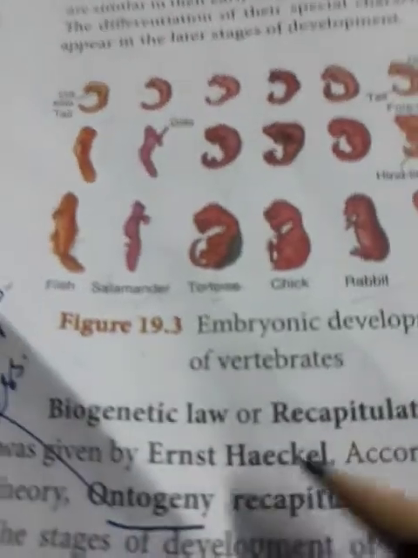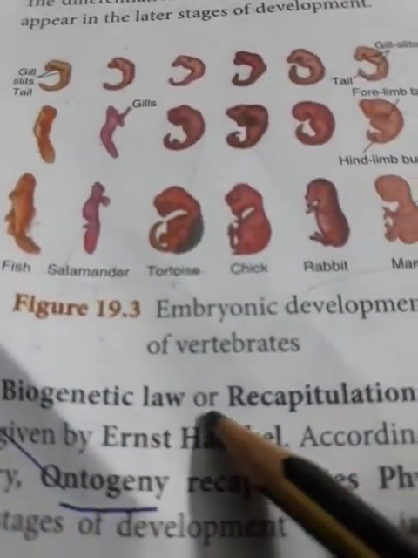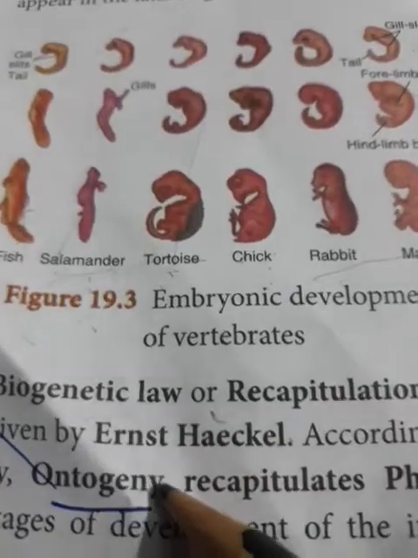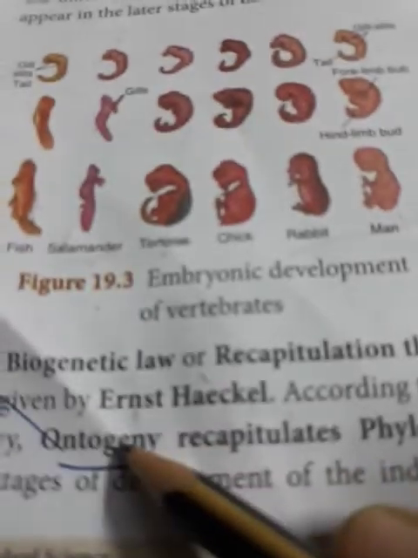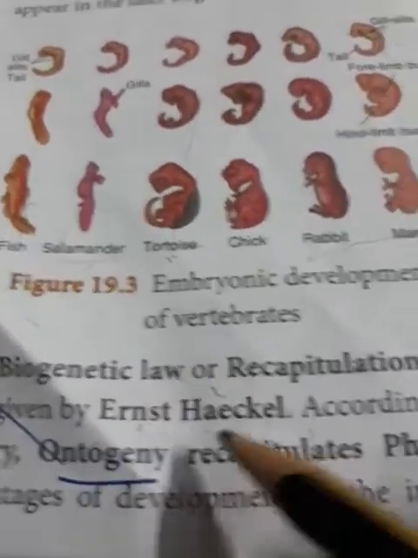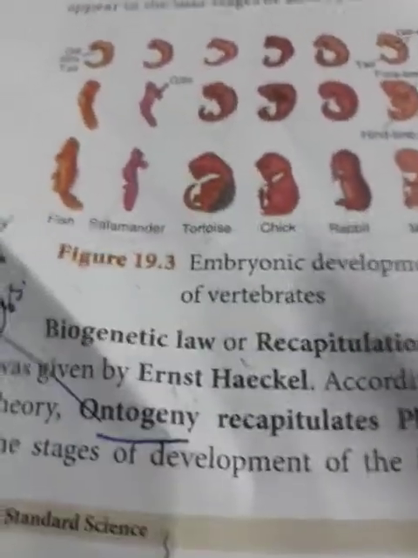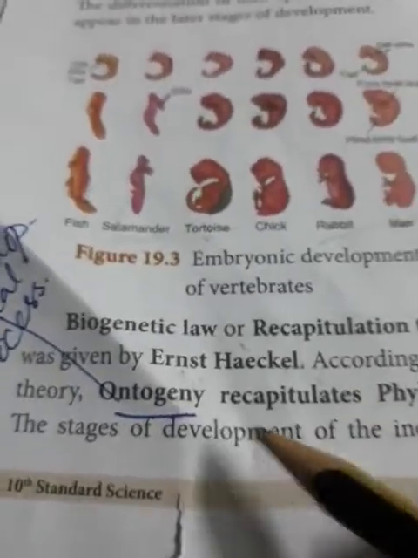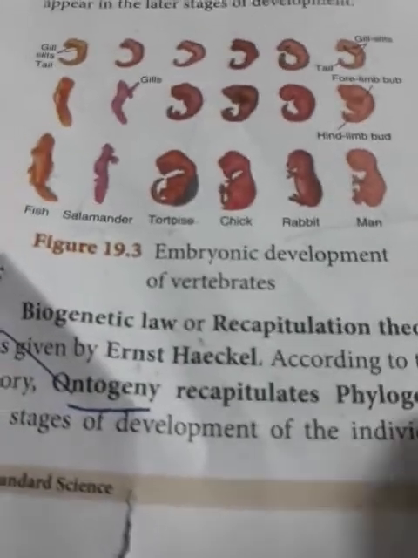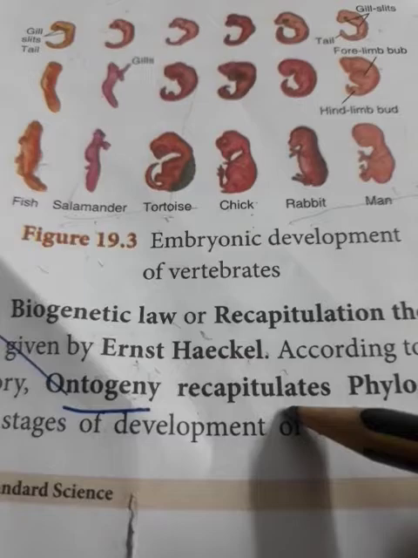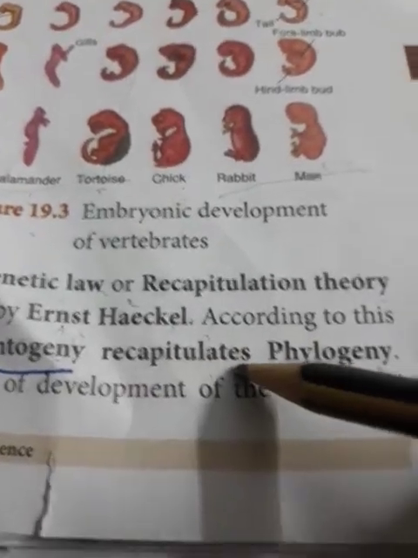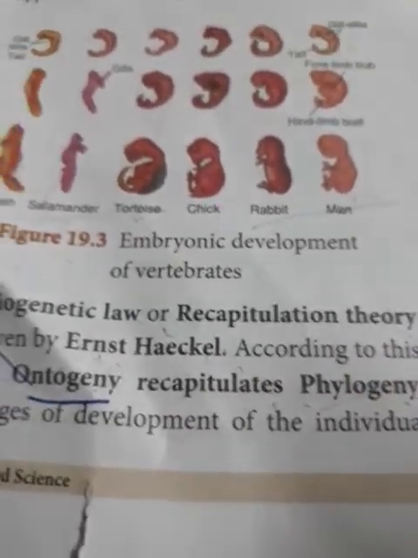have come to the conclusion, the biogenetic law or recapitulation theory, that had been proposed by the scientist Ernst Haeckel. So what is the name of that scientist who proposed the biogenetic law? Ernst Haeckel. According to him, ontogeny recapitulates phylogeny. What is the meaning of this? Ontogeny is nothing but the developmental stages; recapitulates means repeats; phylogeny means evolution.